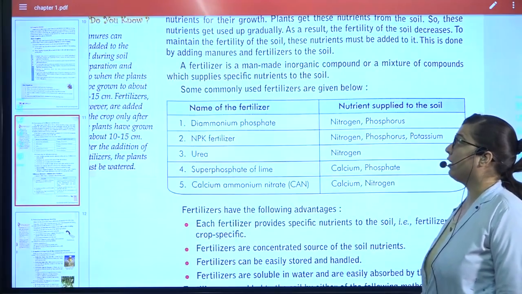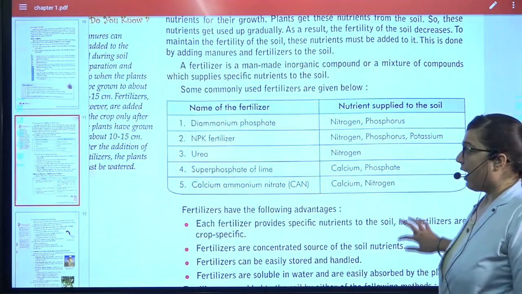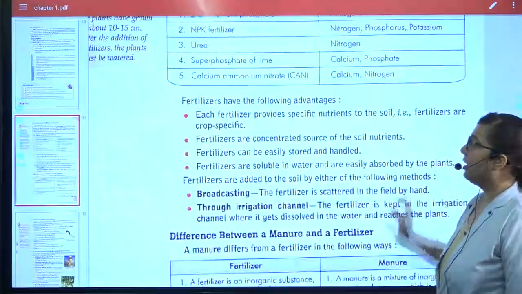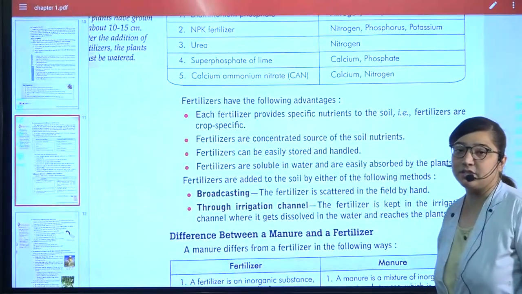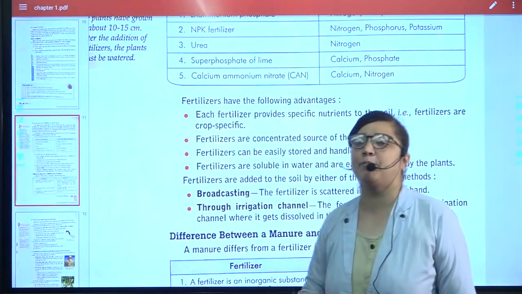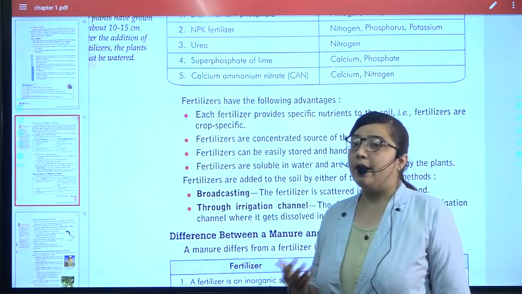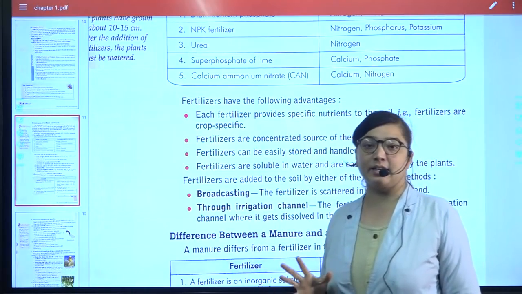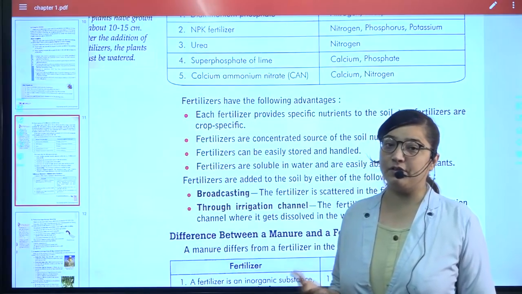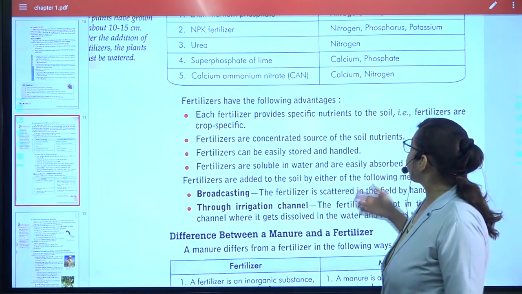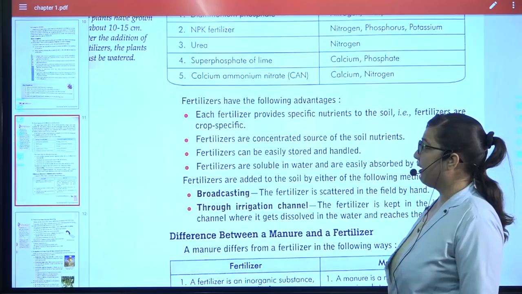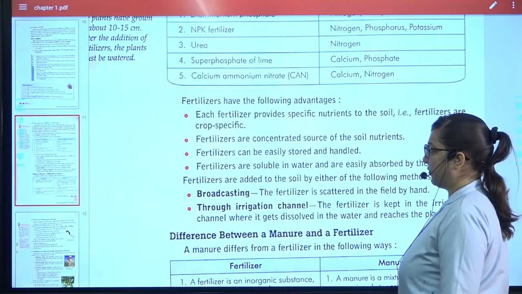This is very important table, and here are the advantages of the fertilizers. Each fertilizer will provide a particular type of nutrient. So whichever the plant is in need of, that will be given to it. So that is again a very important point. They are crop specific.